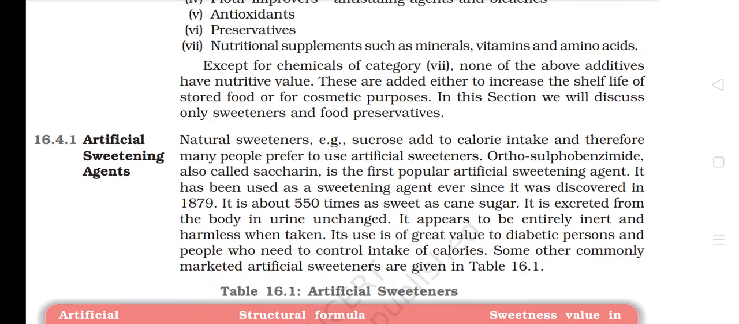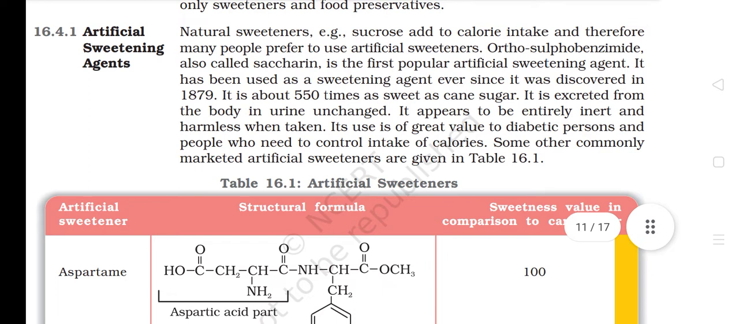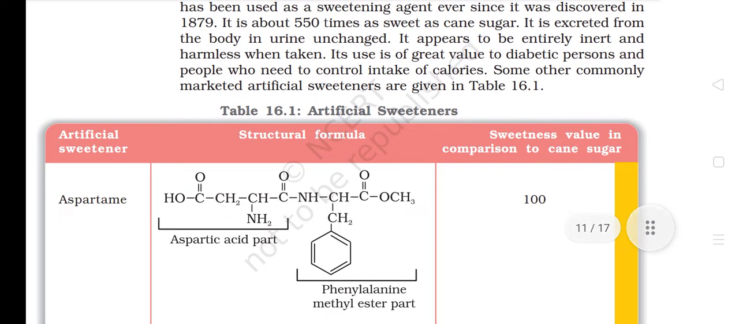16.4.1 Artificial sweetening agents. Natural sweeteners, for example sucrose, add to calorie intake and therefore many people prefer to use artificial sweeteners. Orthosulfobenzimide, also called saccharin, is the first popular artificial sweetening agent. It has been used as a sweetening agent ever since it was discovered in 1879. It is about 550 times as sweet as cane sugar. It is excreted from the body in urine unchanged. It appears to be entirely inert and harmless when taken. Its use is of great value to diabetic persons and people who need to control intake of calories. Some other commonly marketed artificial sweeteners are given in table 16.1.